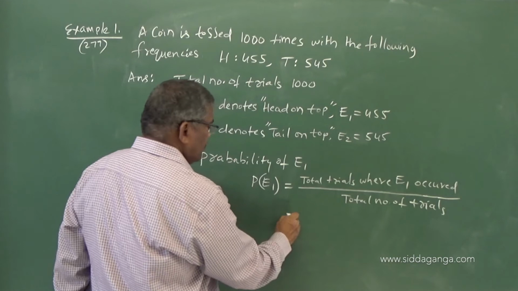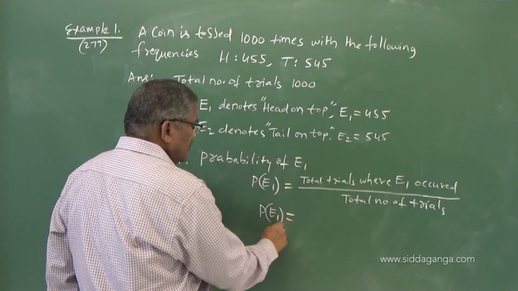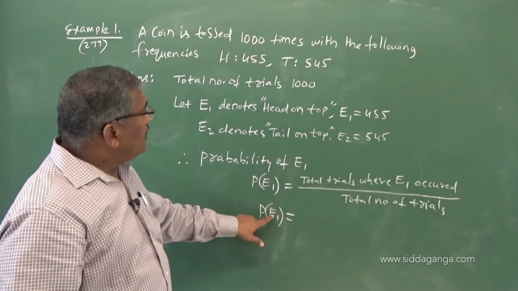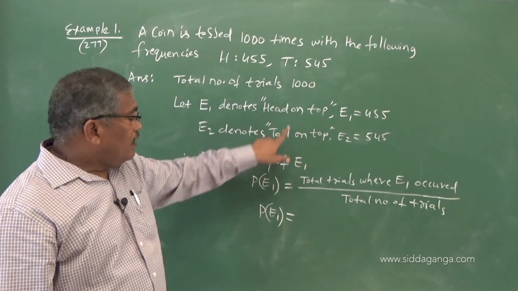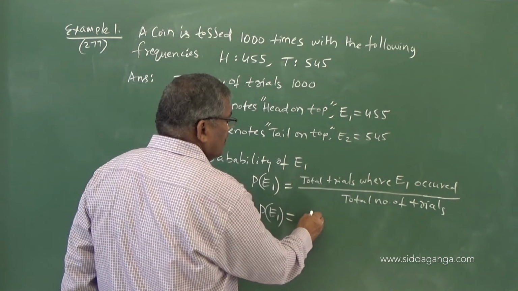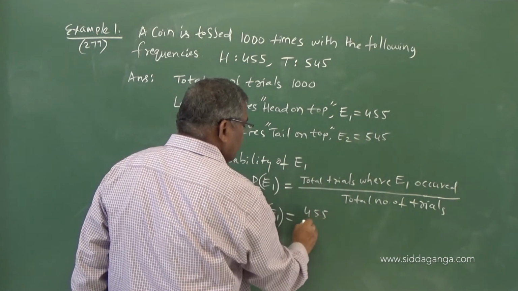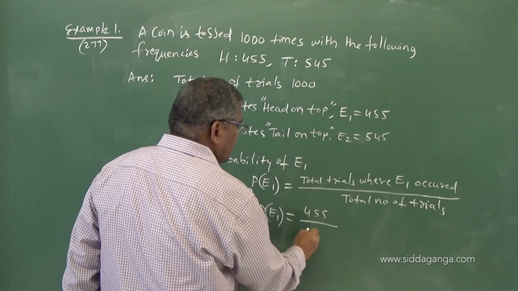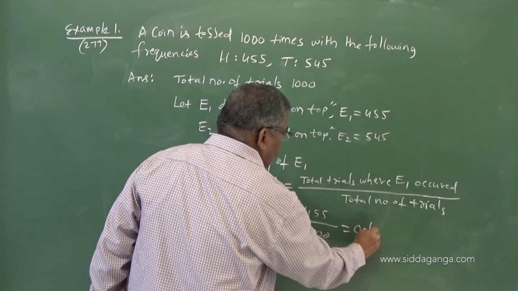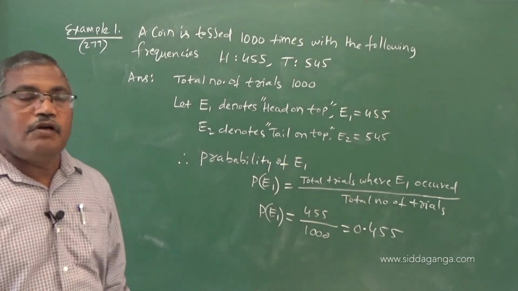So P(E1), the probability of head on top, equals 455 times it has appeared divided by 1000. So this equals 0.455.